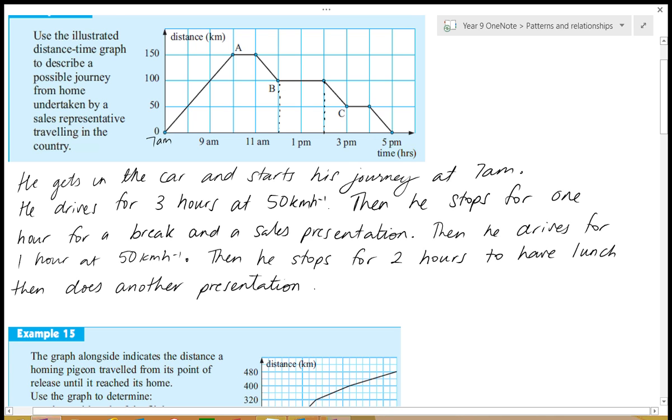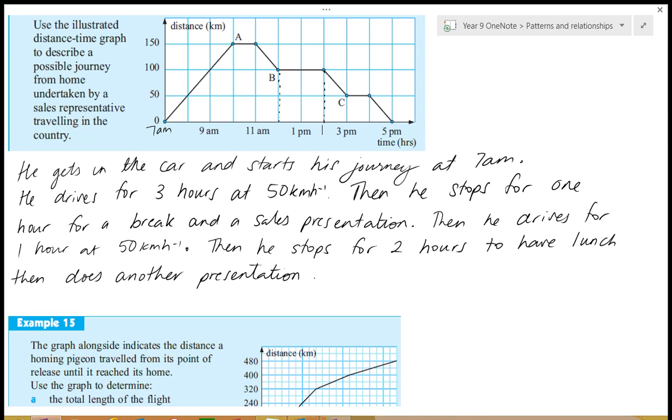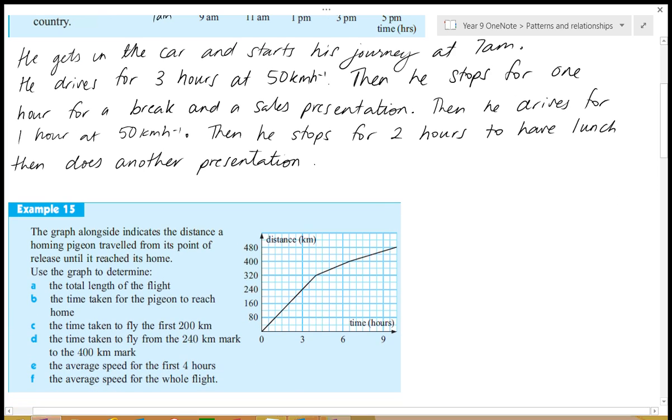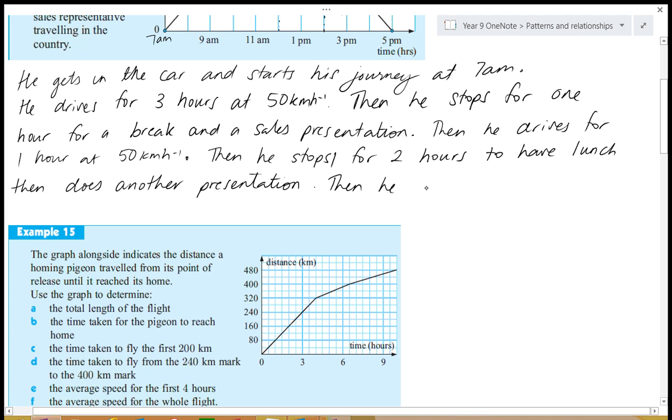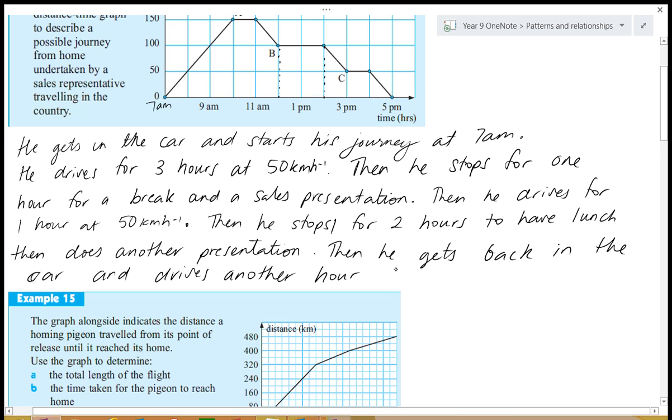Okay, so what's he doing after this break, Keegan? He's travelling another 50 kilometres. And is he walking this time? No, he's in his car. Because he did 50 kilometres. Okay, so then he gets back in the car and drives another hour. Alright, another hour at 50 kilometres per hour.